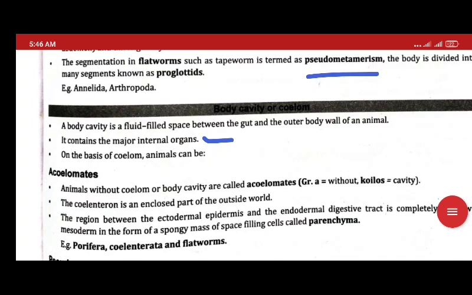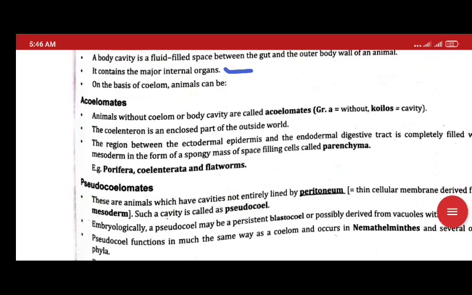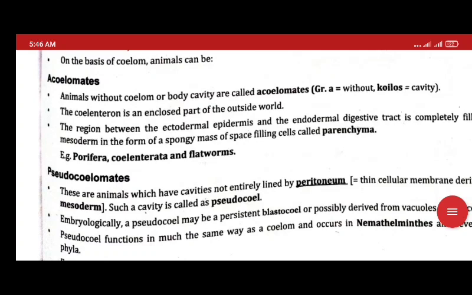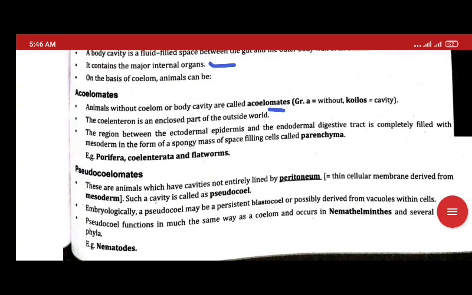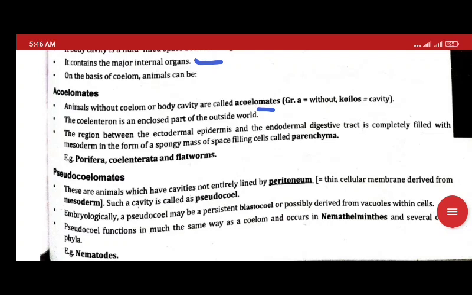According to coelom, we have three types, first acoelomates. So acoelomates means no body cavity fluid, and this occurs in phylum Porifera, Cnidaria and Platyhelminthes, flatworm. These acoelomates are filled with what? Parenchyma.